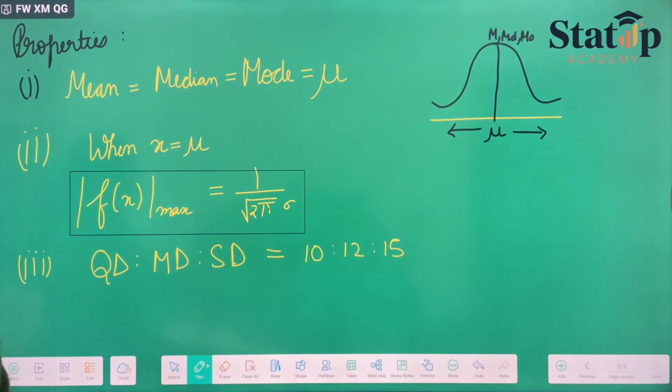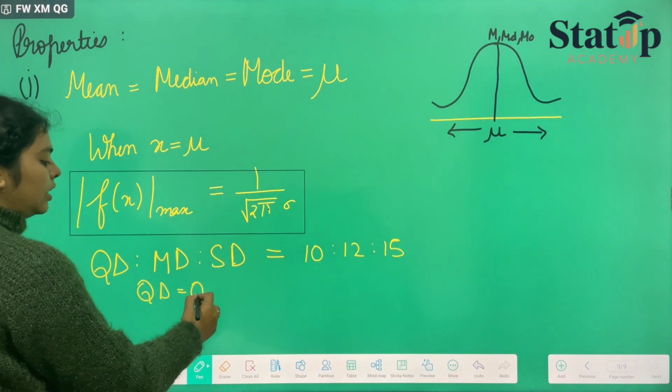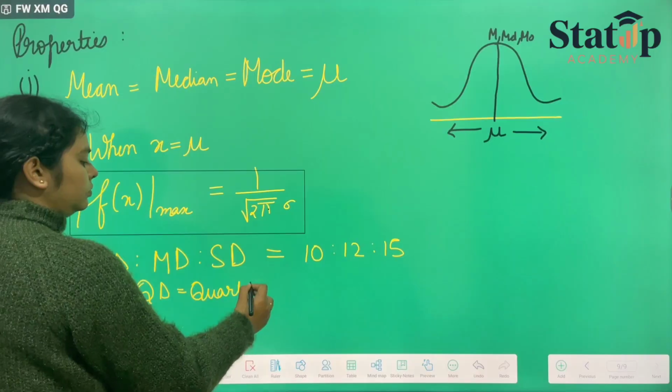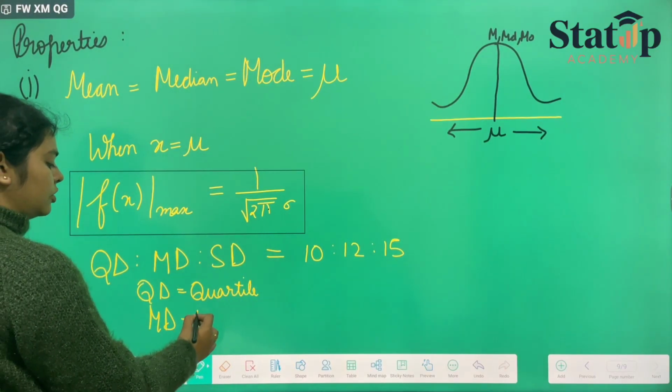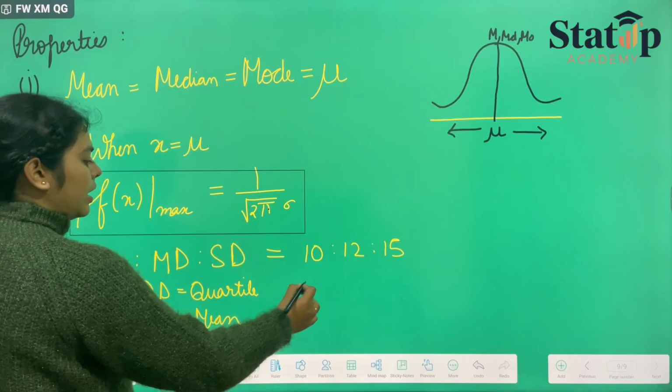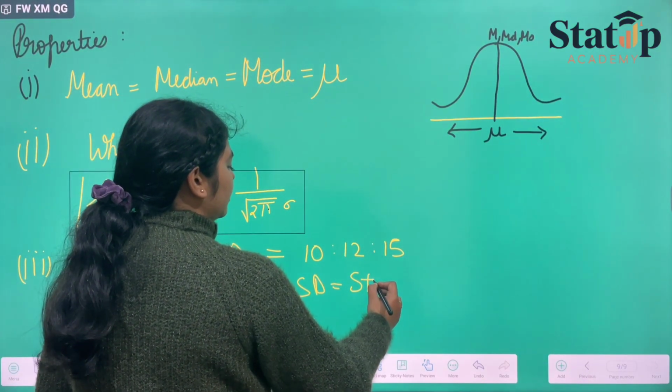This is a result you have to use directly. You don't have to know the derivation, how it is derived. Here QD is quartile deviation, MD is mean deviation, and SD is standard deviation.